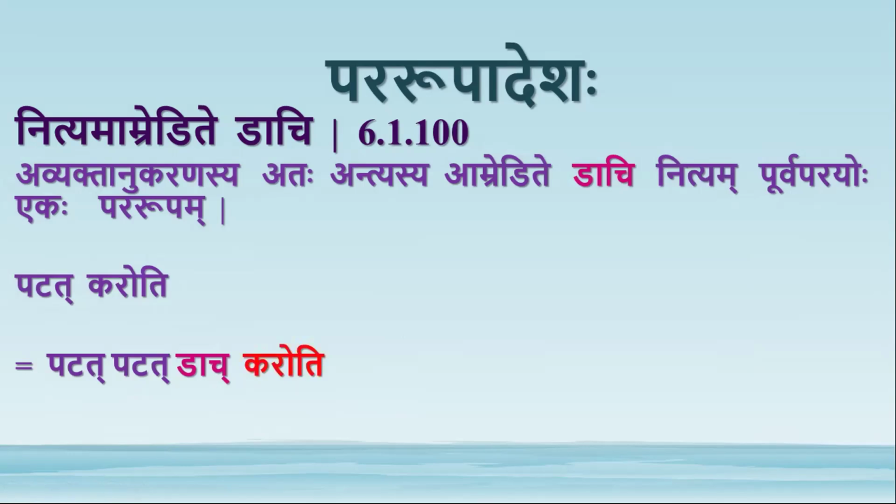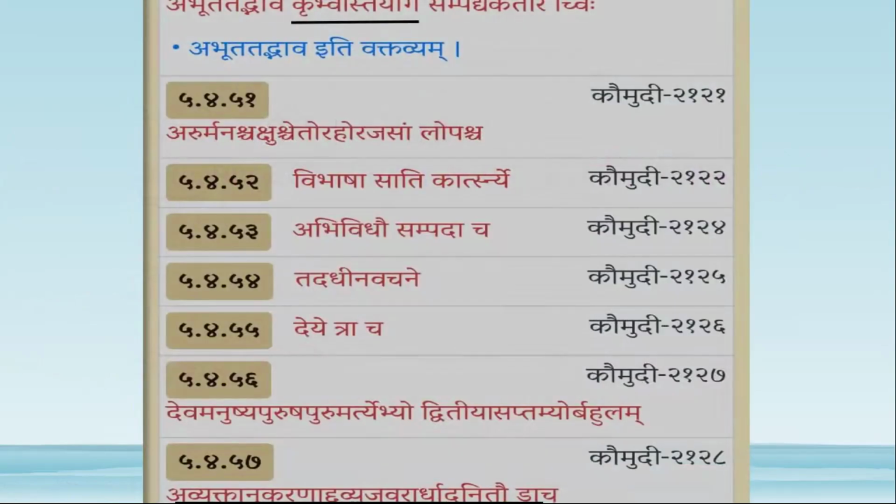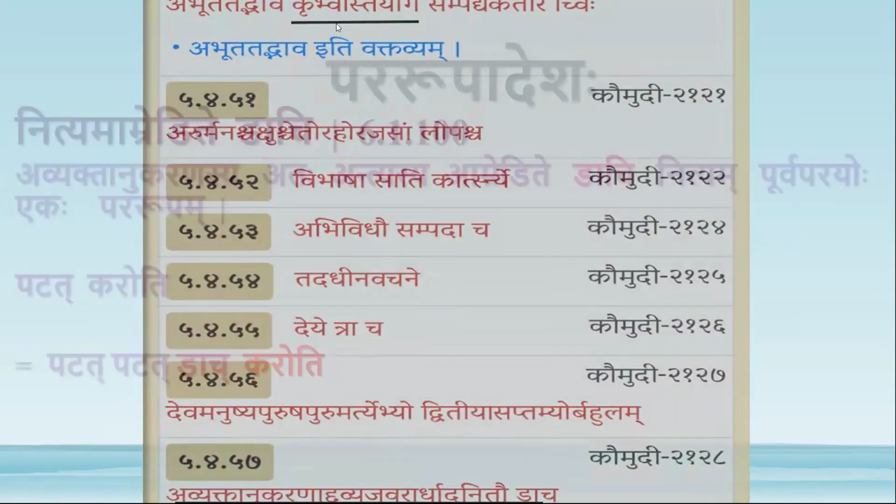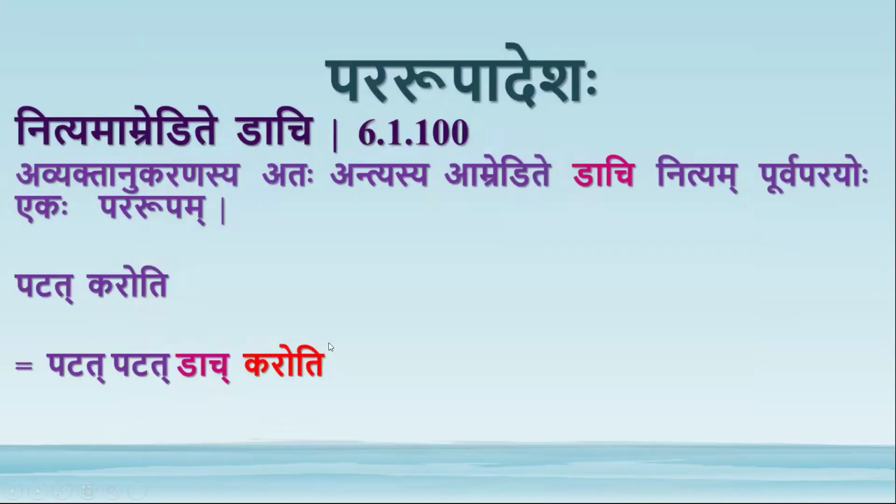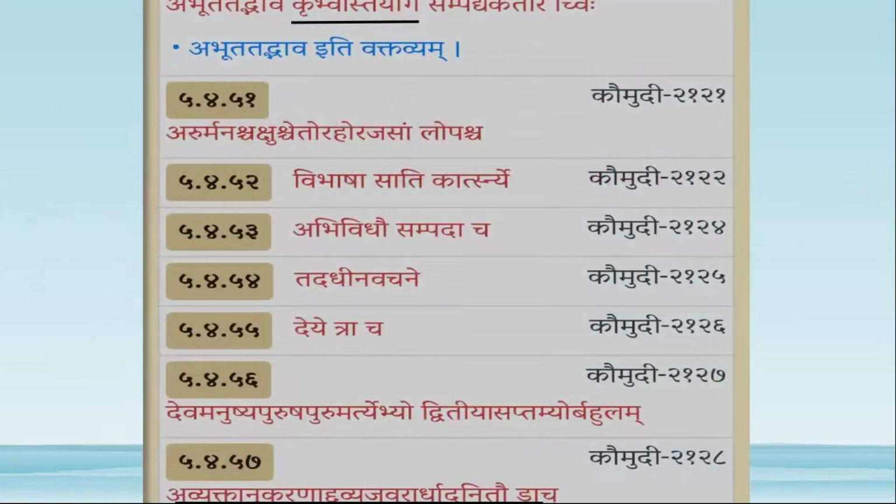Why is karoti used here? Because for this sutra, avyaktanukaranad dvecho avarardhat anitau dach, there will be anuvritti of krubvasti yoge.